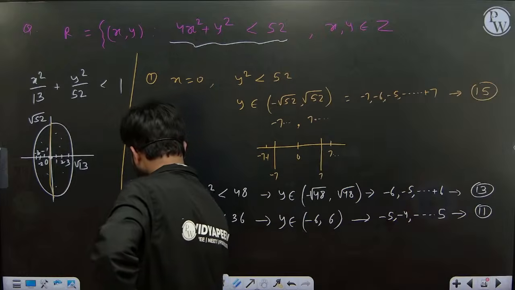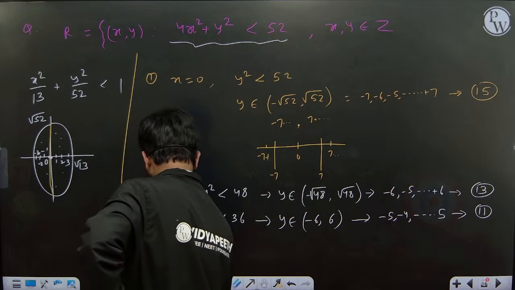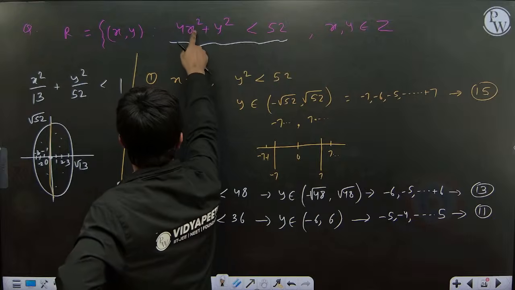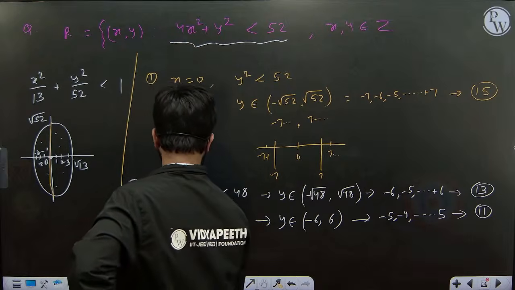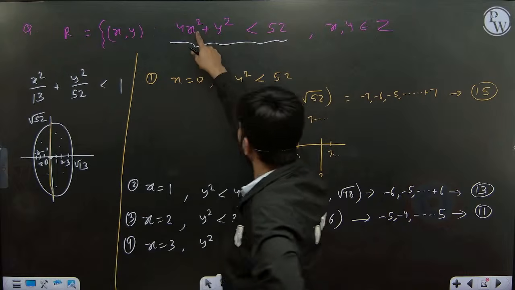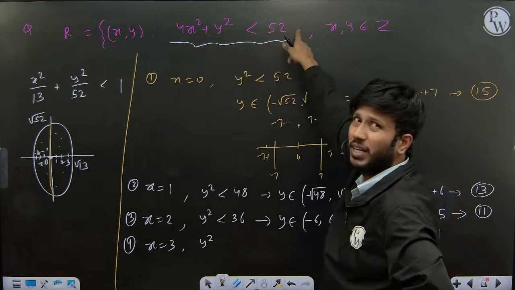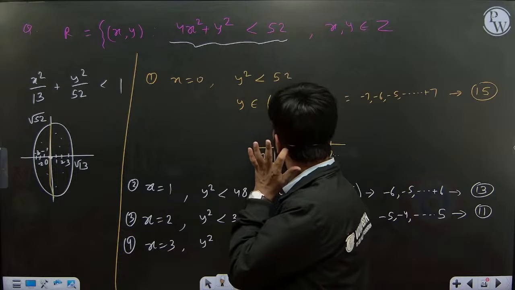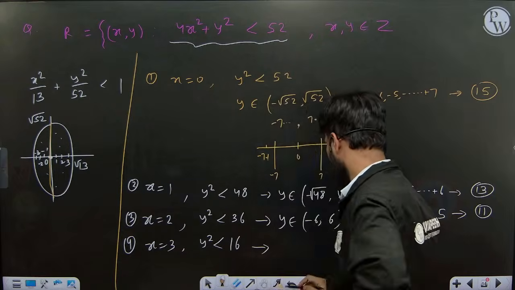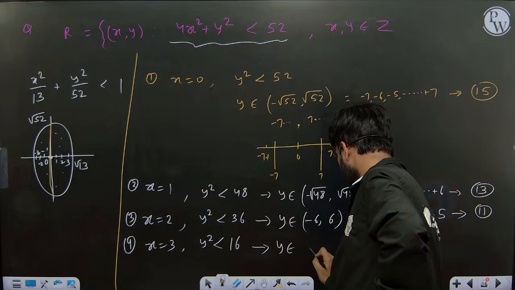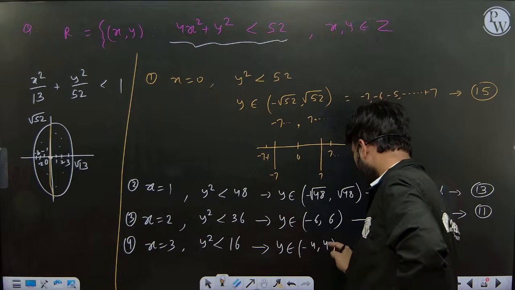Similarly, if you put x equal to 3, this time you will get solutions, next time you will not get. So x equal to 3, y square is 52 minus 36. It is 16, I think. Yes. So again, y belongs to minus 4 to 4. We will not count minus 4 and plus 4.